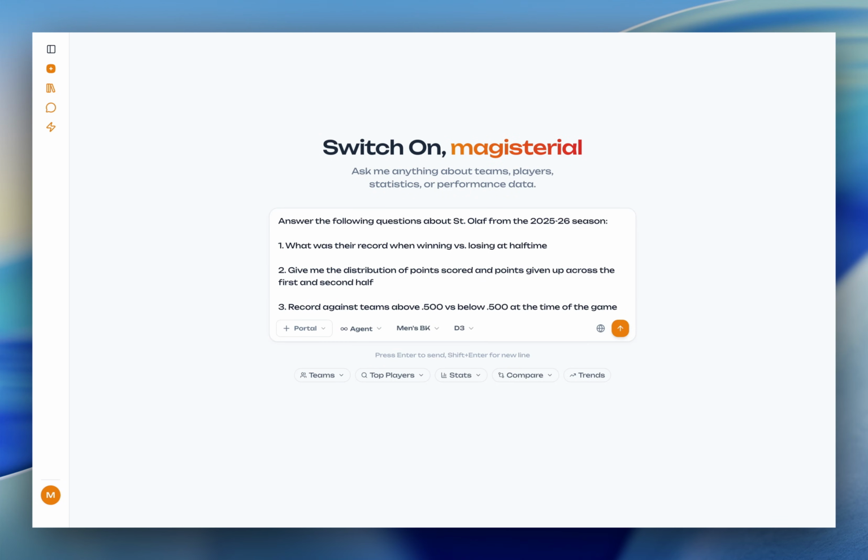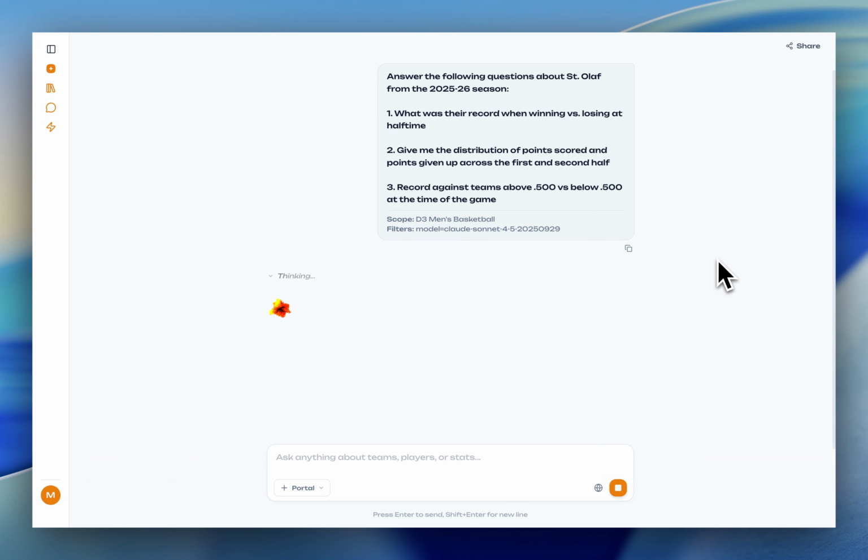So one of the best ways to start a scouting session in Magisterial is to have a set of questions that you would like the agent to answer up front about a certain team. For example, I've pasted in the prompt here that says answer the following questions about St. Olaf from 2025-2026, asking what was their record when winning versus losing at halftime, the distribution of points they scored in the first half versus the second half, and the record against teams above .500 versus below .500 at the time of the game. So I'll click enter, and then the agent will begin to think through these questions and give me the responses.